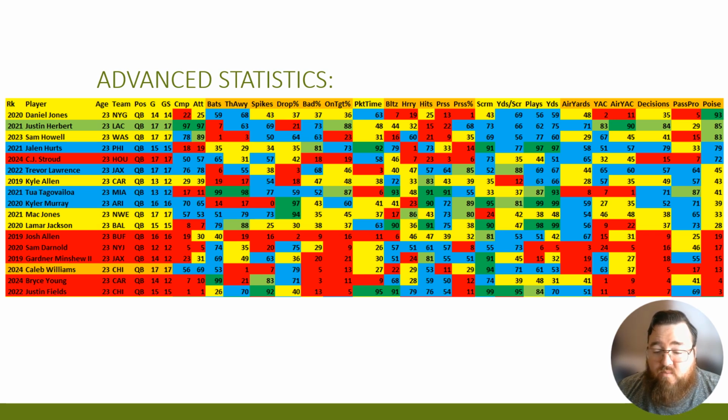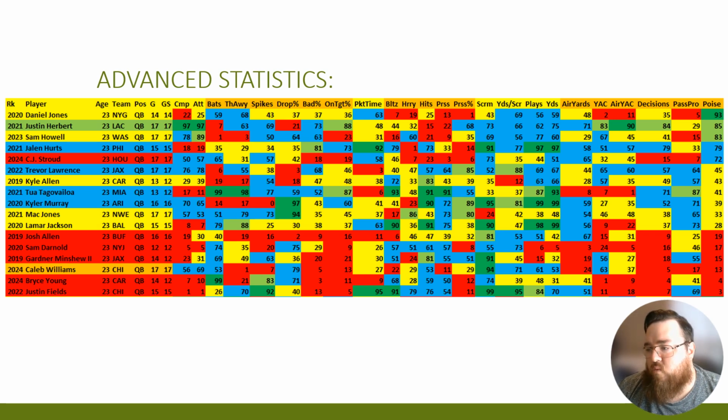His pressures were 54, which are average, and yet his pressure percentage was very high. And again, pressure percentage is how often you're pressured per snap. And despite all that, he kind of made bad decisions despite really not having the worst pass protection ever. So that's a little bit of a concern.